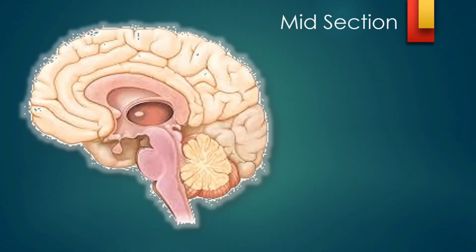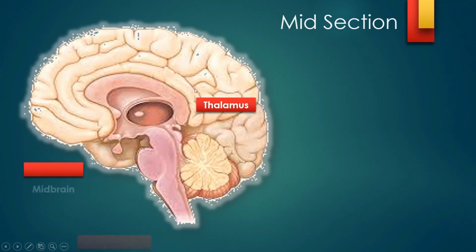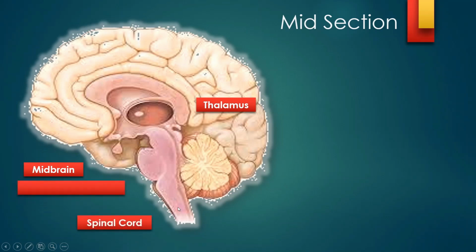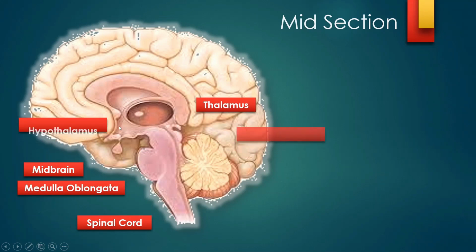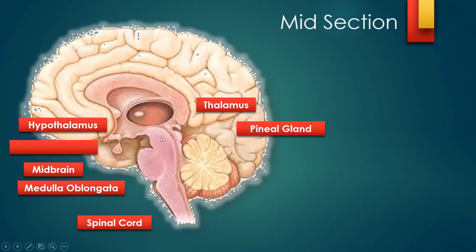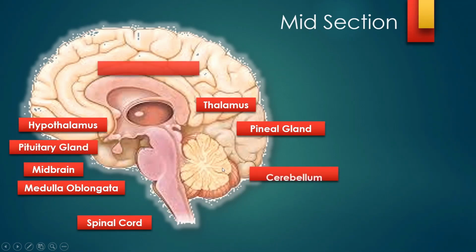But now, if you move into the midsection of the brain, this is how it looks. This is called the thalamus, the round-colored one usually, and then the midbrain. Then comes the spinal cord below, and here the medulla oblongata. This is the hypothalamus, and then the pineal gland is here, and there is a very important structure here. That structure is called the pituitary gland, and then the cerebellum here.